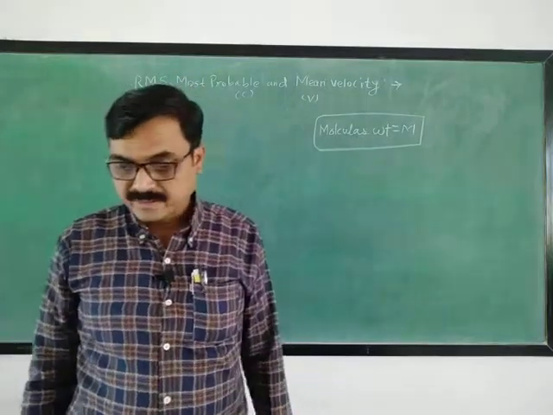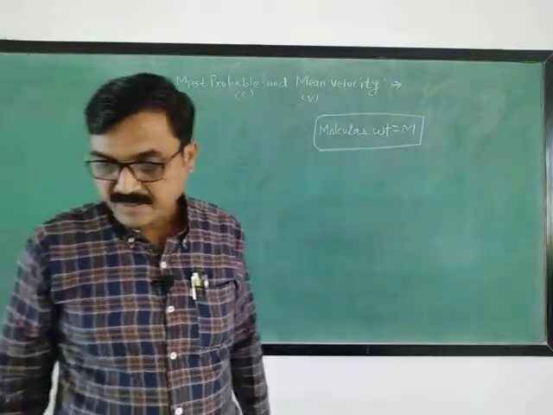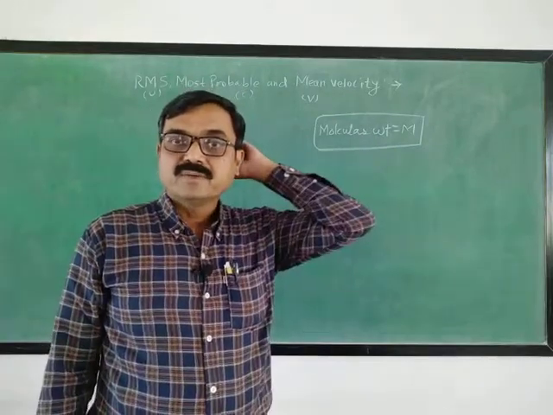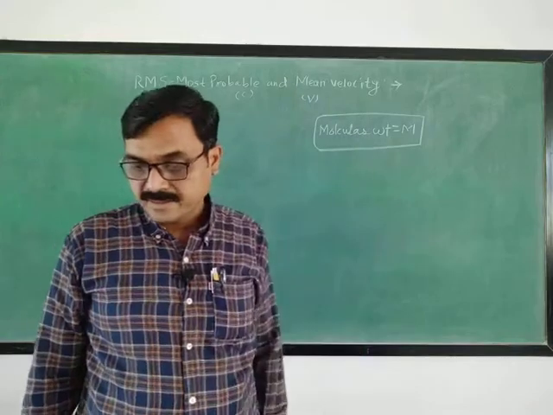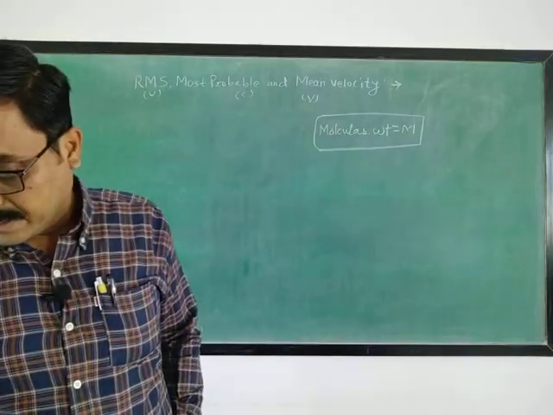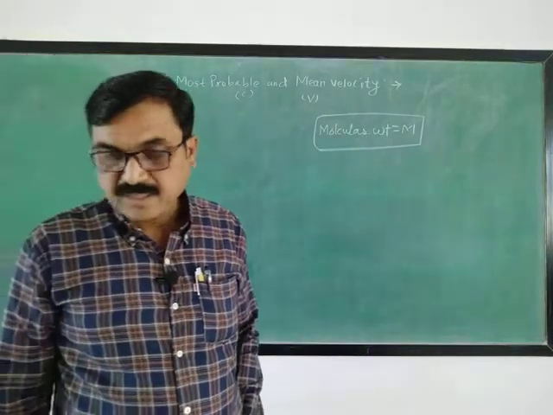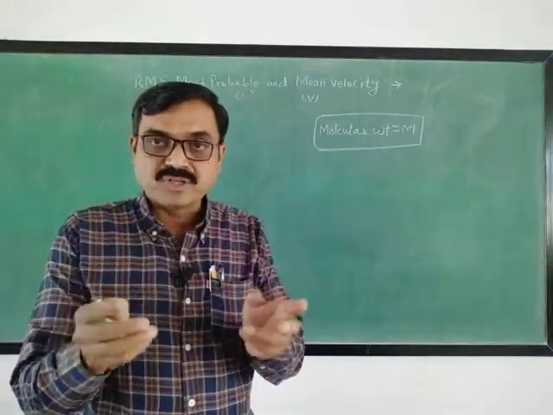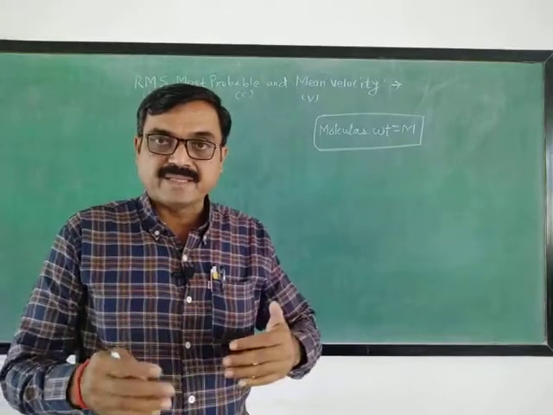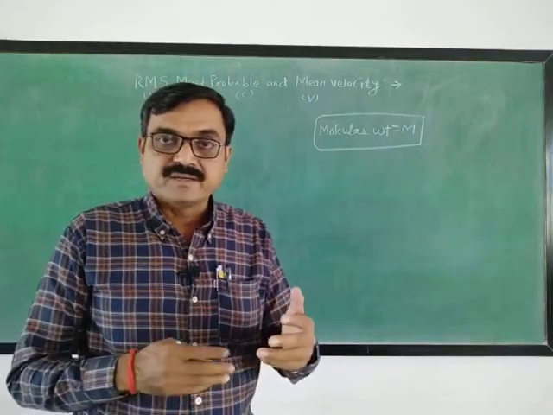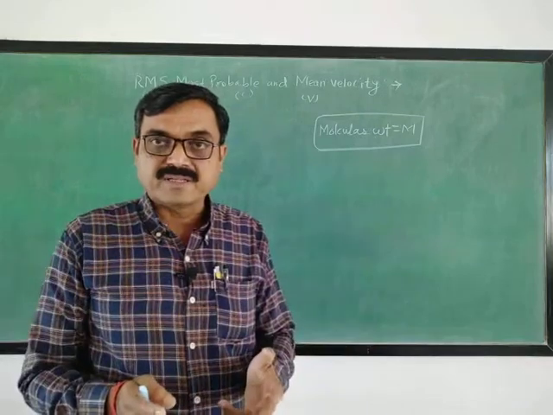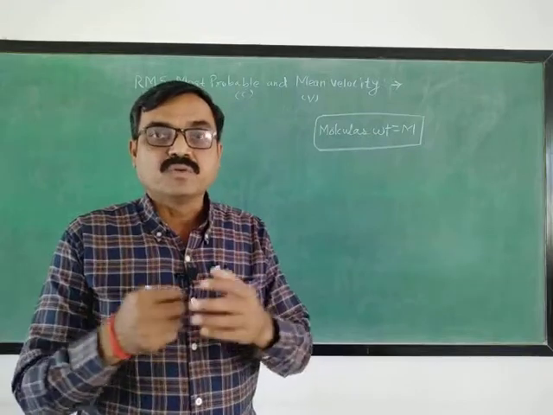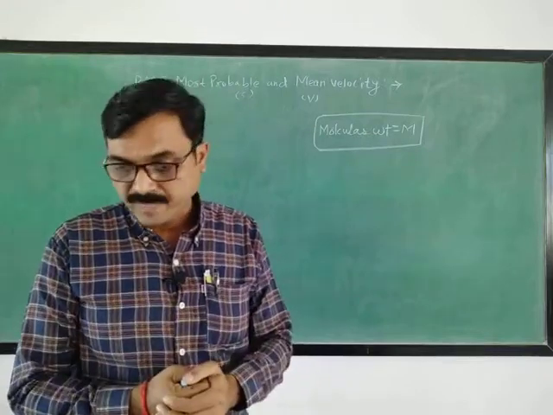In a gas, a large number of molecules collide with each other or with the wall of the container, so it is impossible to work in this condition. When these gaseous molecules are in motion, they have kinetic energy and different velocities, and they travel in all possible directions with definite velocities. In this condition, it is impossible to work on these molecules.